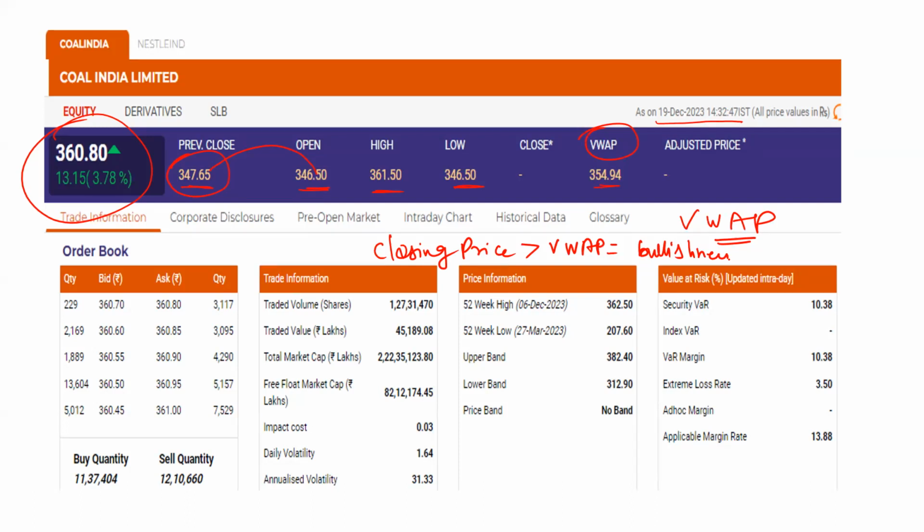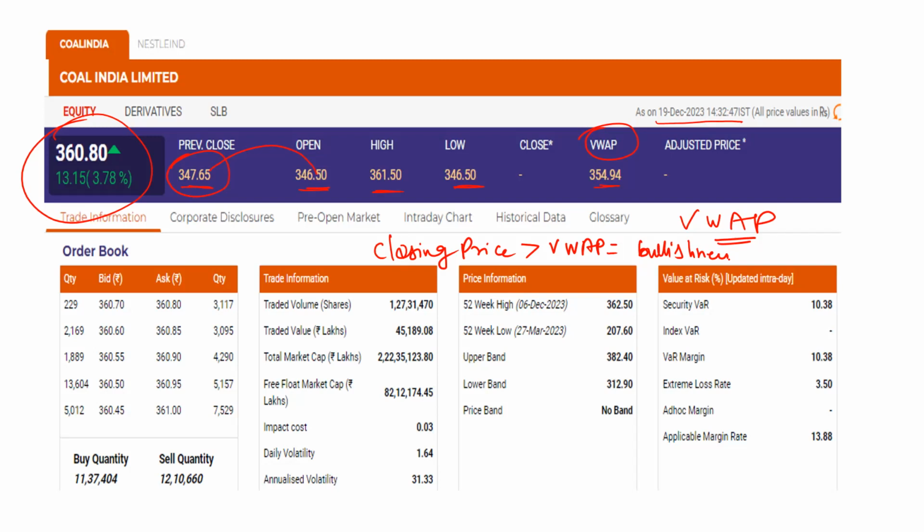Many QIBs and intraday traders follow VWAP as a very powerful intraday technical tool for investing in the market. If your stock is trading above the VWAP, they believe it's a bullish signal.